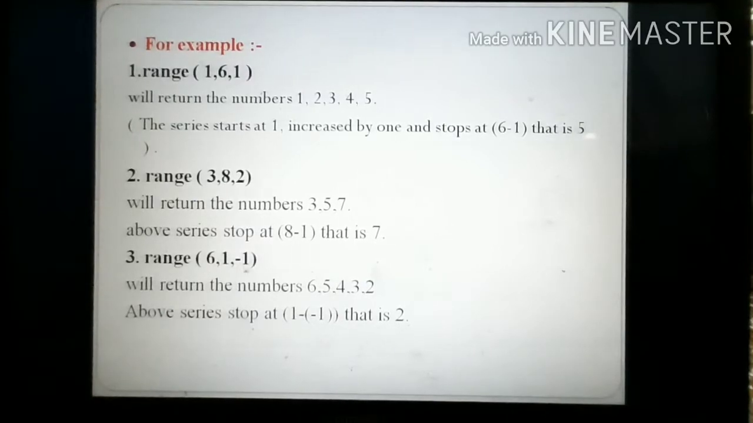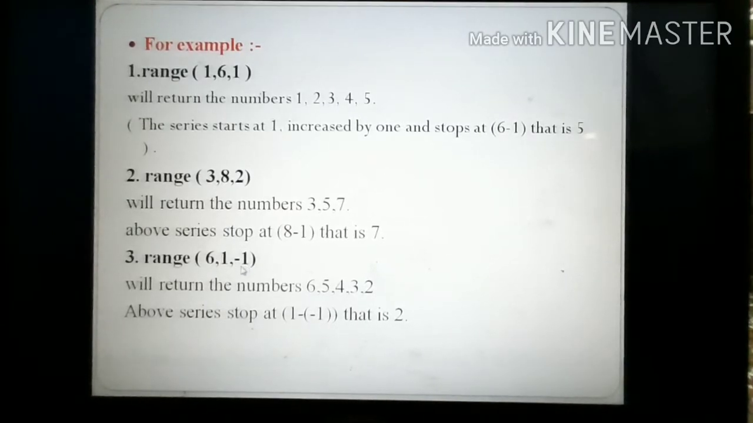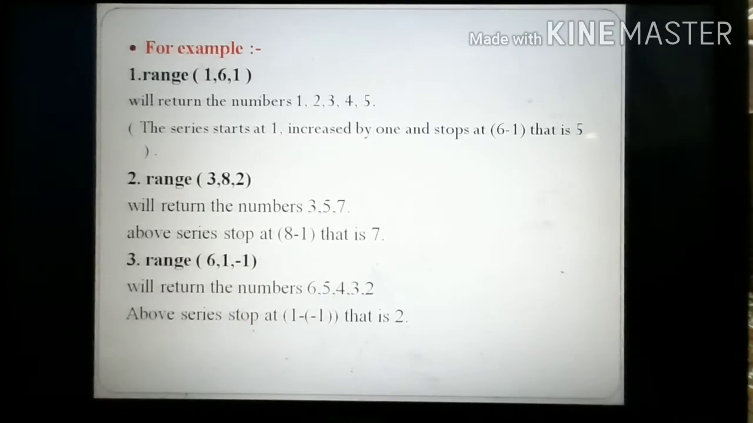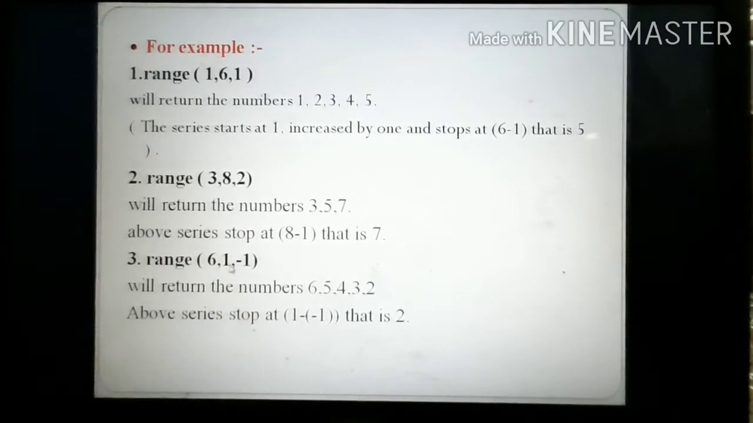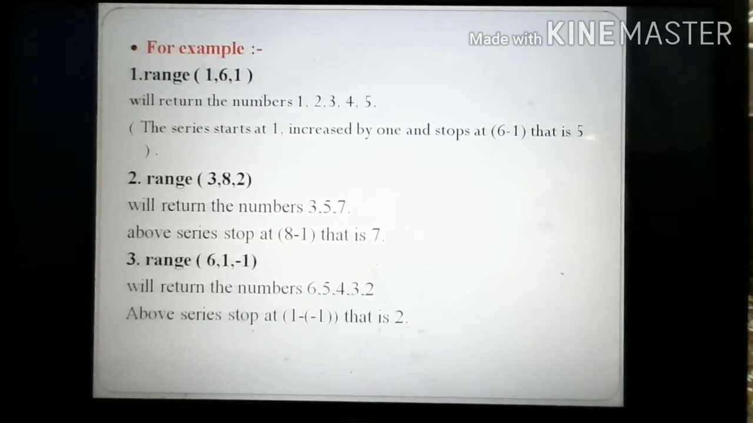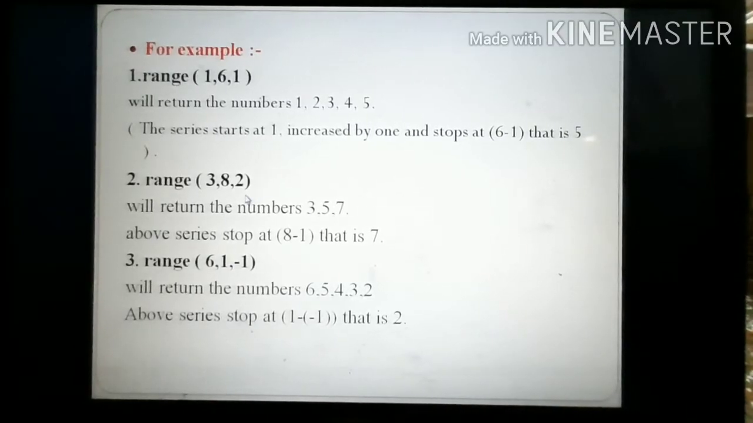Range 6, 1, minus 1. Our series will start with 6 and minus 1 means our series will be decremented by 1. Okay students, so 6, 5, 4, 3. What is the formula for the stop? 1 minus negative 1, that is 1 plus 1, 2. So this is the series; the above series stops at 2. So this is all about the range function examples. I hope you understand it carefully.